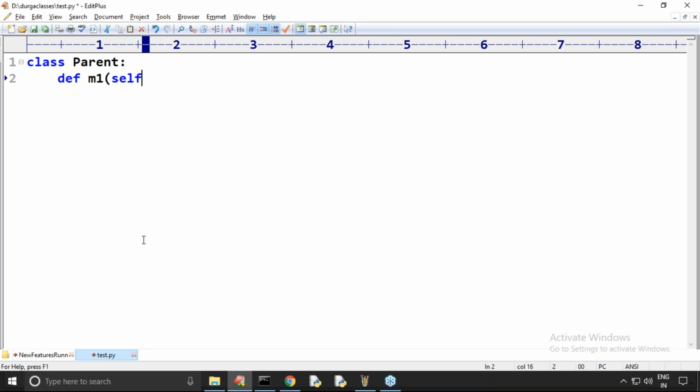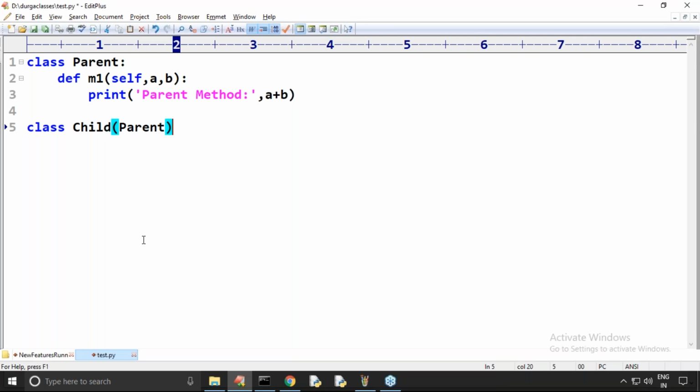Assume a class Parent. def m1 method is there, with self, a, b. It prints the parent method, and I'm taking a plus b like this, sir. Now this is the parent method. Then I take class Child, which is the child class of Parent. Here I'm not writing any code. Is it valid or not?